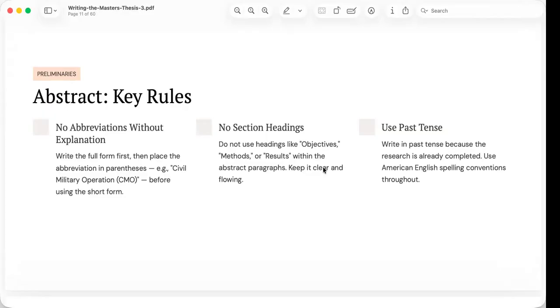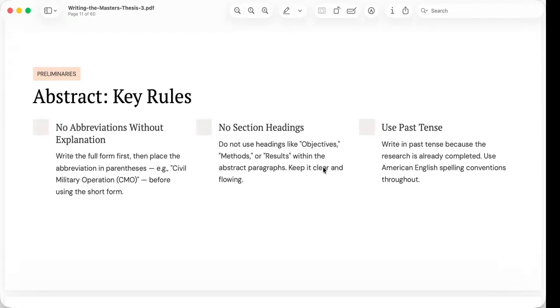Finally, the presentation reminds us to use the past tense. Since the abstract summarizes a completed study, the research has already been conducted. Therefore, we write statements such as the study examined, data were collected, or the findings showed.